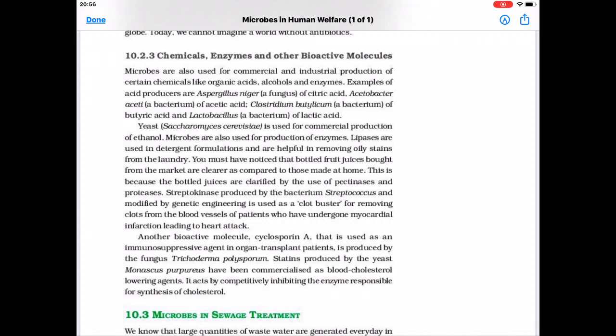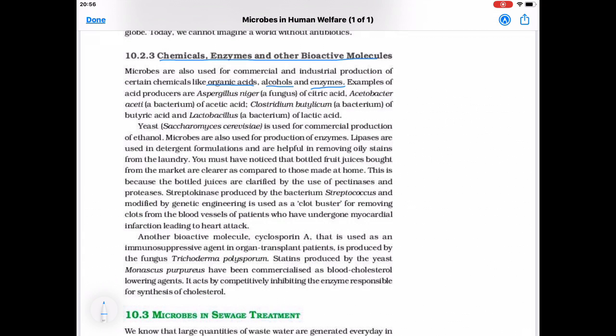Our today's topic is chemicals, enzymes, and other bioactive molecules. Microbes are also used for commercial and industrial production of certain chemicals like organic acids, alcohols, and enzymes.